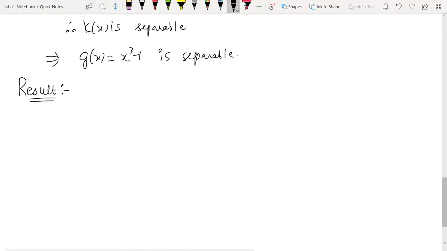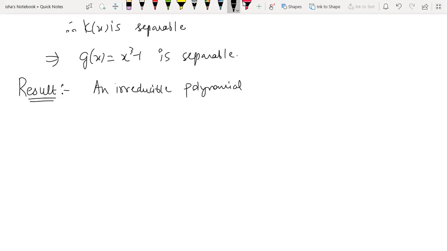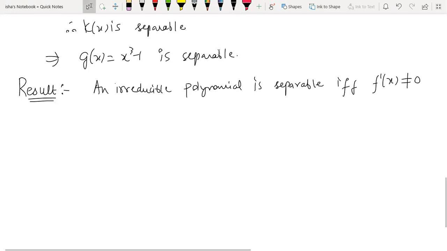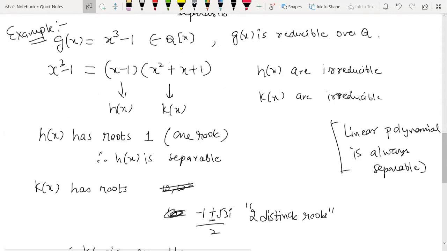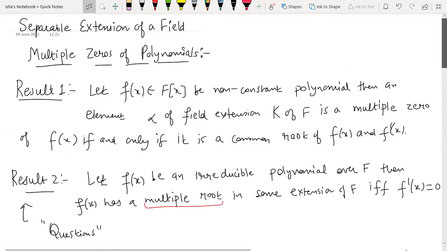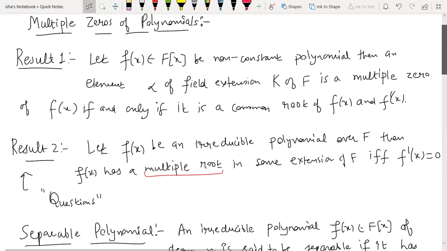So this result is telling you that an irreducible polynomial is separable if and only if f dash x is non-zero, because according to that result, an irreducible polynomial is going to have a multiple root if and only if f dash x is 0.